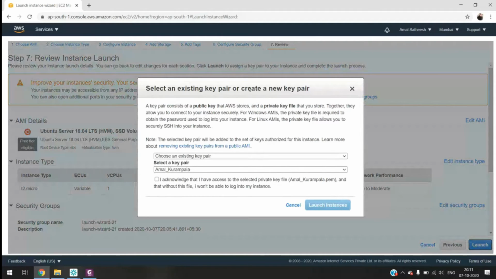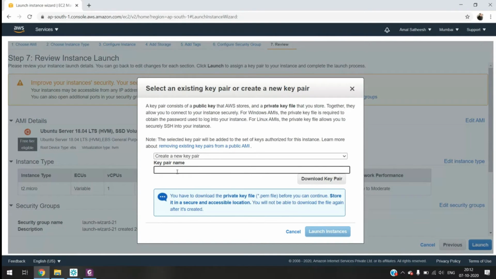Instead of a password, Amazon gives you a key pair. Key pair means a pair of keys, public key and private key. The security here is that only machines which have the private key can log into the instance. If you want to log in, your laptop should contain the private key. Otherwise, you are not able to log into the Amazon instances. So if you don't have any key, you have to create a key. If you already have a key, you can use that key.